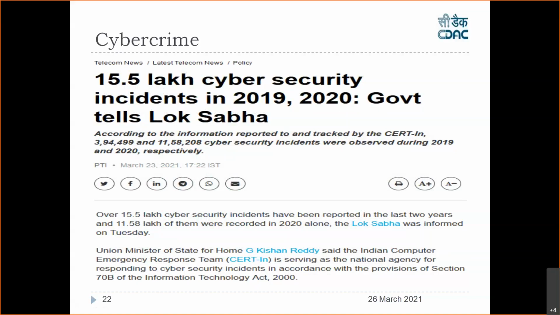The cyber security incidents are happening in India. This is actually only reported, but the actual is 10 times more than this. Reported means what? People have gone to the police station, cyber police station, and they reported, whereas some of them have not reported. So the actual is 10 times more, which is the current situation, right?